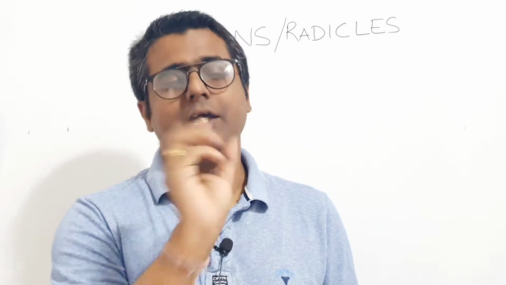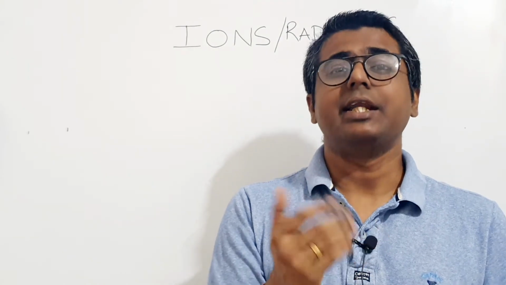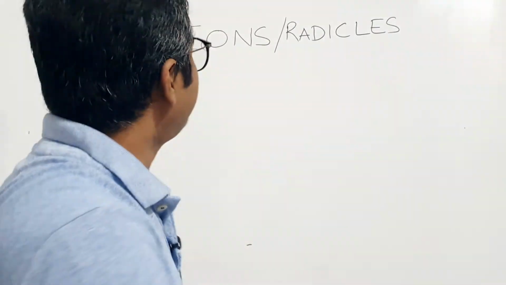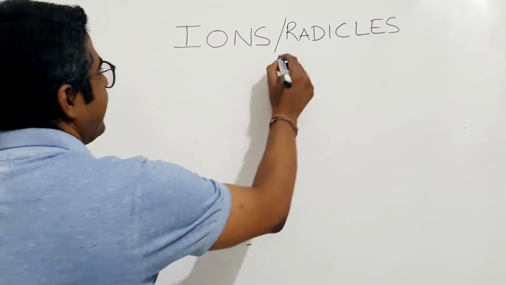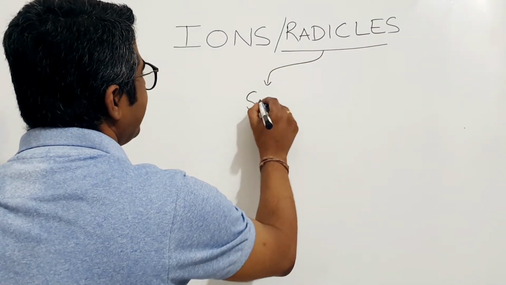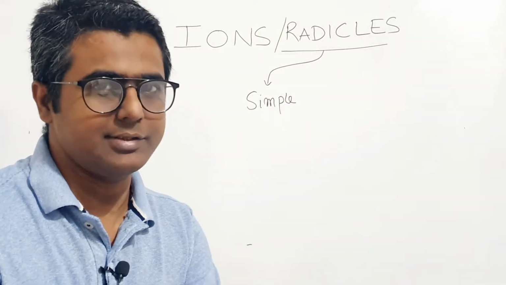That positively charged atom is named an ion, and sometimes an atom may also accept one electron from outside to gain a negative charge, which is also called an ion. So let us go into what ions are and also what radicals are. Basically, ions and radicals are the same thing. Now there are two kinds of ions or radicals. One is simple, so you can call them simple ions or simple radicals.